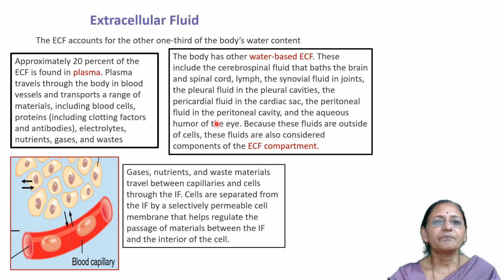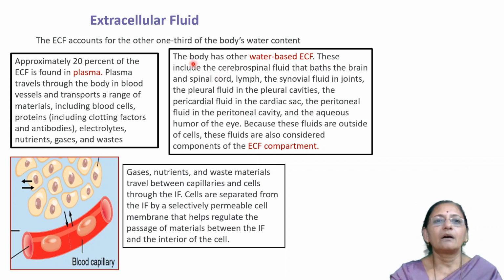Thus, these are the different fluids in addition to blood and interstitial fluid. Lymph and other fluids are considered as 2% of the total body fluid.